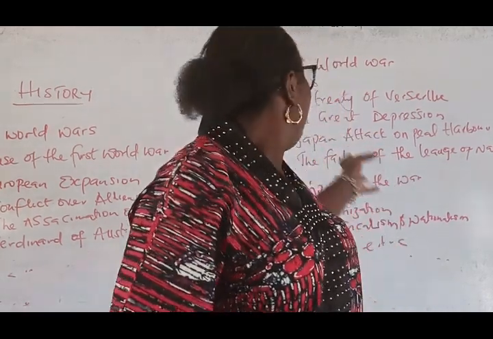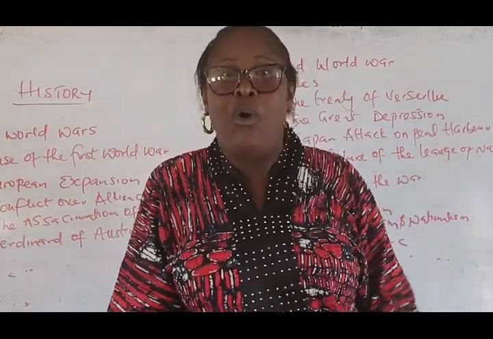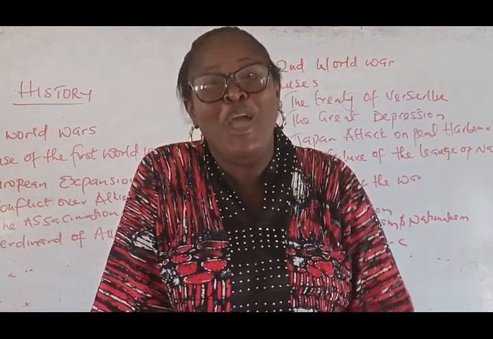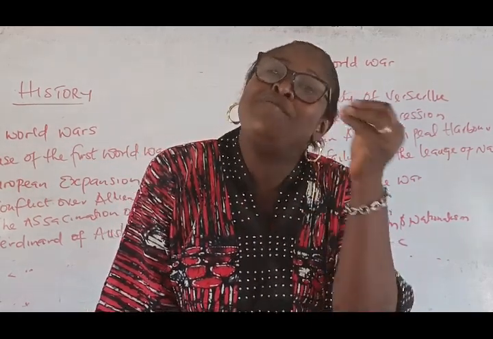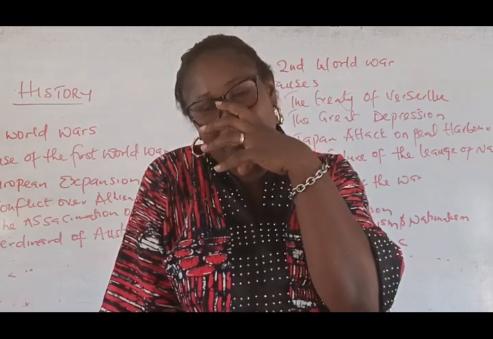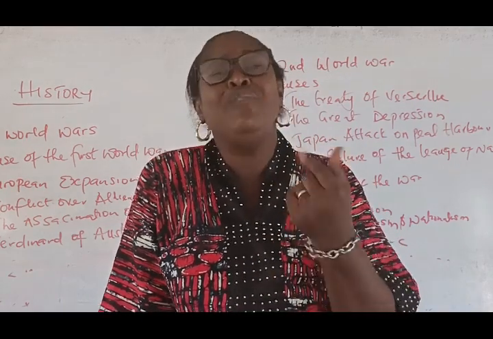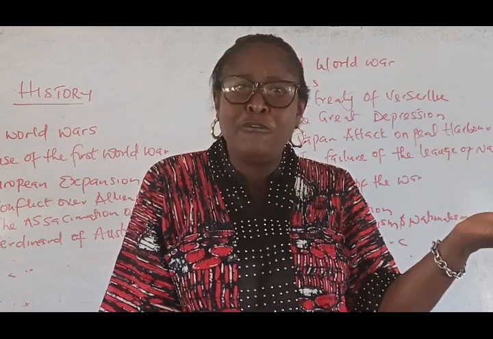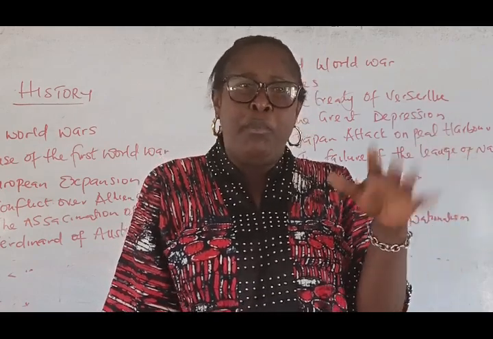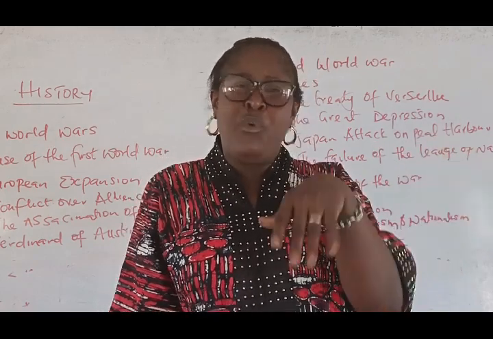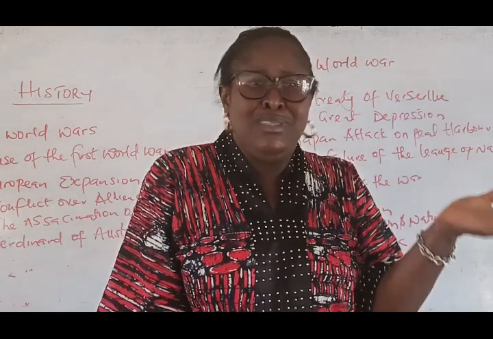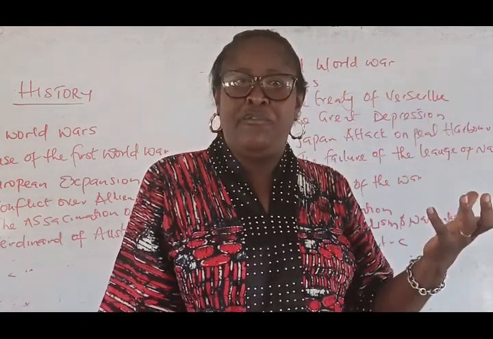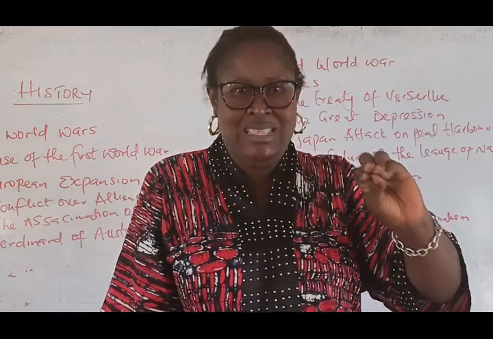Now, when we talk about the effects of the World War, we have different effects. In as much as it had negative impact, there was also positive impact. One of the negatives was poverty. Everywhere there was poverty. There was no food. People were dying of hunger. People were sick of different diseases. Mothers were separated from their children. Fathers were separated from their children. So there was poverty, and there was death.